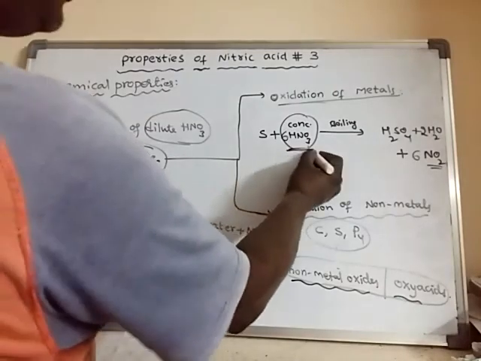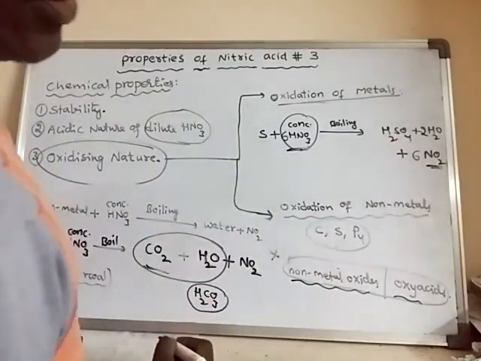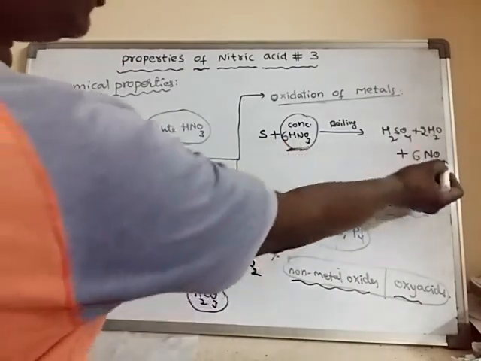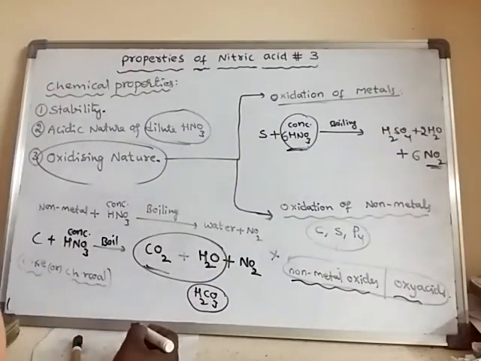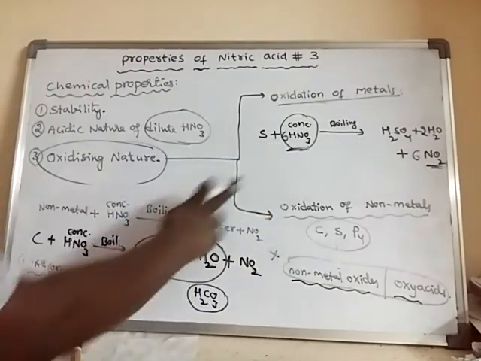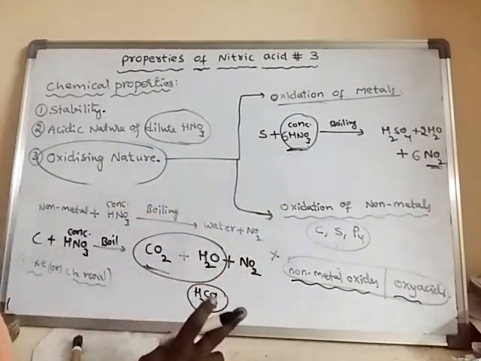Here the nitric acid is reduced to nitrogen dioxide, because it is concentrated nitric acid. If it is dilute nitric acid, then it will be reduced to nitric oxide. But here with non-metals we use only concentrated nitric acid.